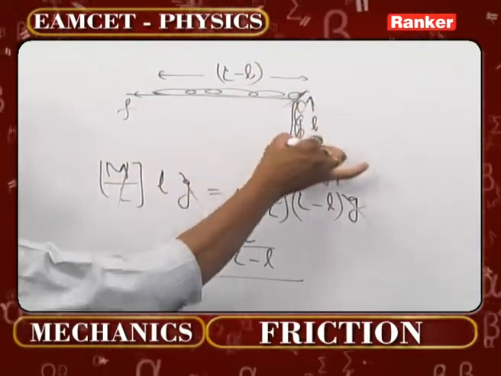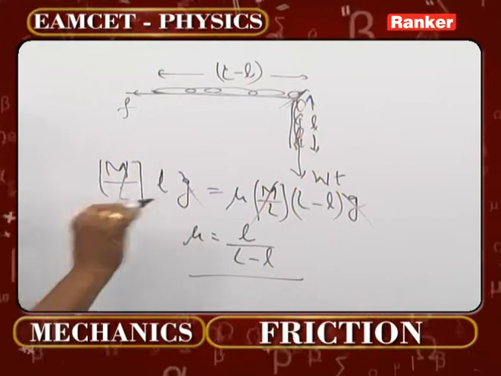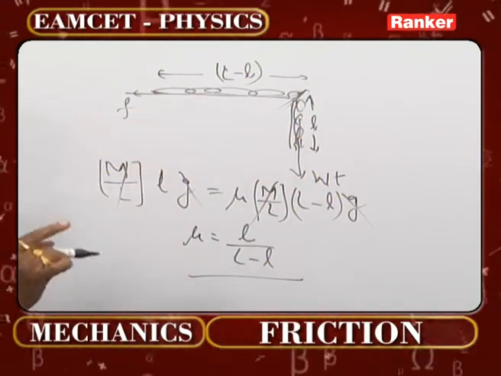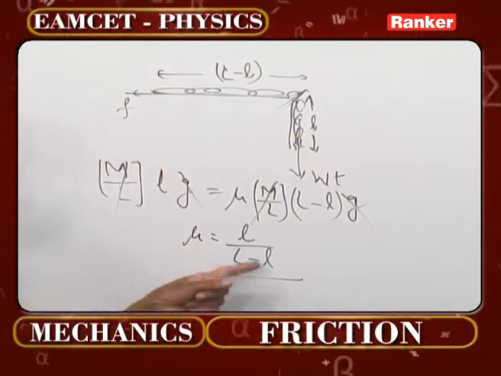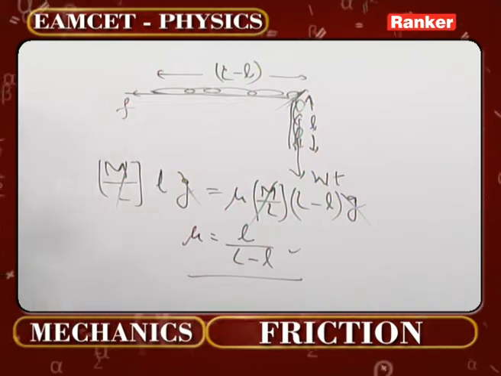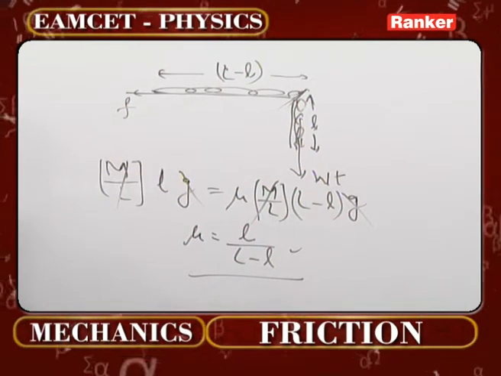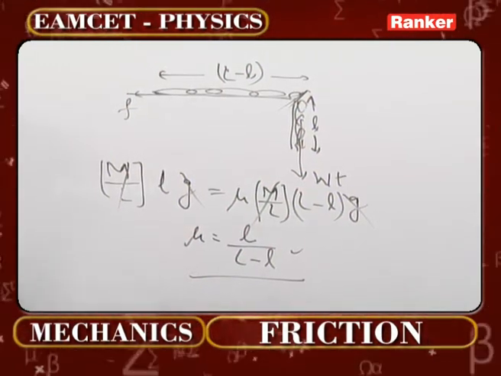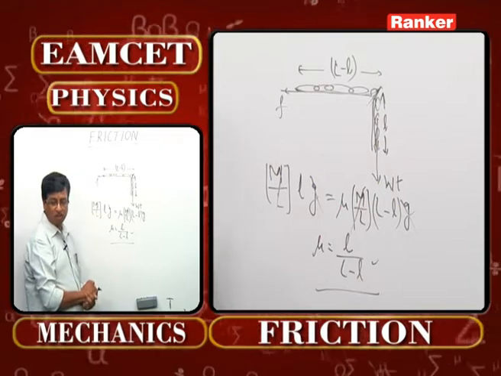It is the length of the hanging portion divided by the length of the portion which is right on the table. l by L minus l is the coefficient of friction. So that is the concept, which is a very important model again. Now let us check the next number here, please.